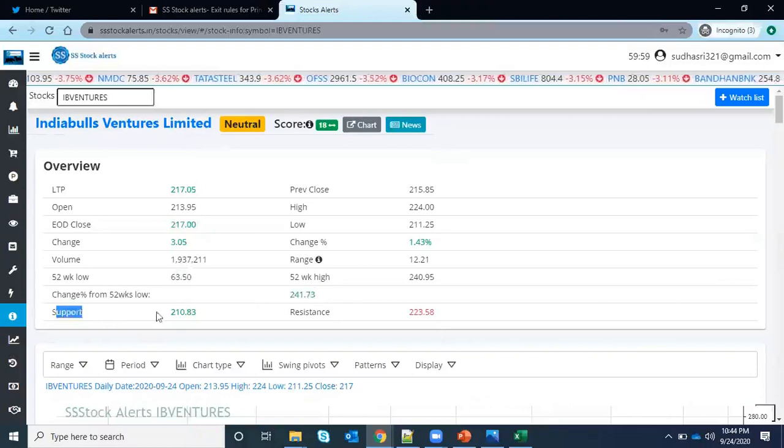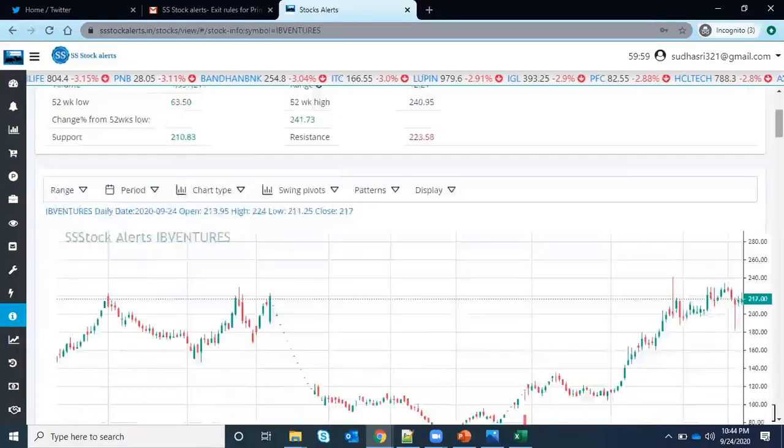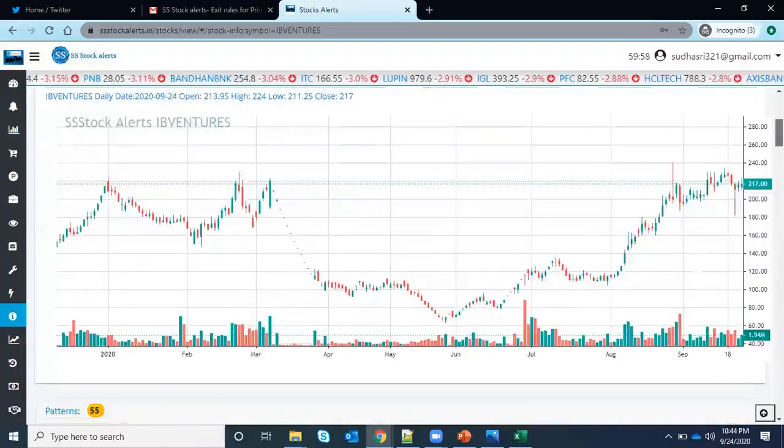By default it will give you the support and resistance based on the pivots. This is an overall percentage, the change percentage, all those things you will get from anywhere. The only important point I want to mention here is the percentage it has given in the last 52 weeks, and you can get this information here.